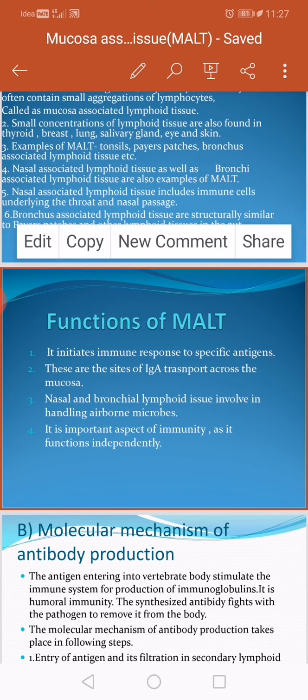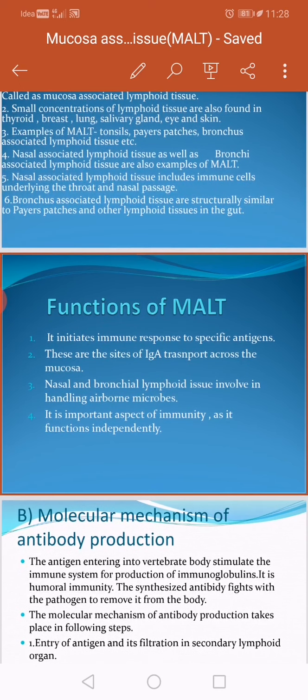Out of this, secretory IgA is transported across the mucosa at these tissues, which means there is a passage of this immunoglobulin molecule across the mucosa.